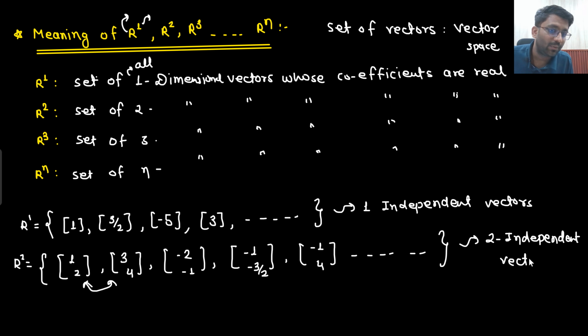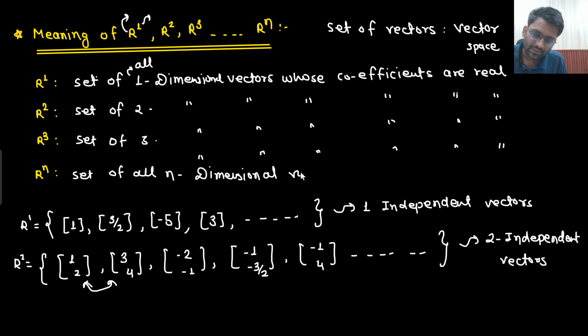Right? You will not say, sir, maximum 2 independent vectors. No, I will have 2 independent vectors for sure, because all the vectors will come up. So here this word is also important: the set of all n-dimensional vectors whose coefficients are real. So this word is important, all the vectors.